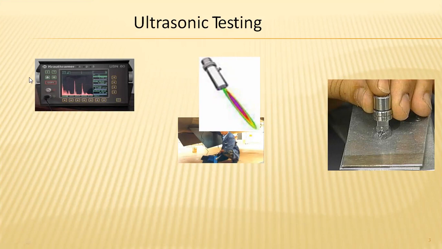And this is the CRT screen used to represent the detailed information, such as to which distance of the entire object the sound waves penetrate, which plays a major role. That can be clearly examined on this CRT display.